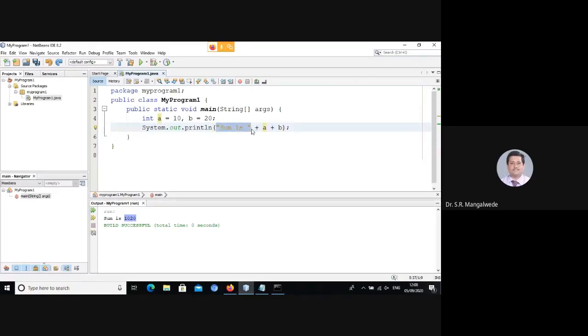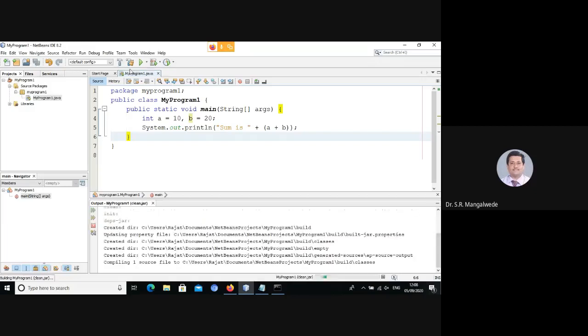So it finds a string here, and the string has to be added with this. So what should happen? String concatenation has higher precedence, so it obviously performs concatenation here rather than addition. Similarly, now the string looks like sum is 10, that in turn is concatenated with the 20, and the output will be sum is 1020 rather than sum is 30. Okay. Now, how do we fix this? Someone said parenthesize it. Correct. Okay, we'll build it again.